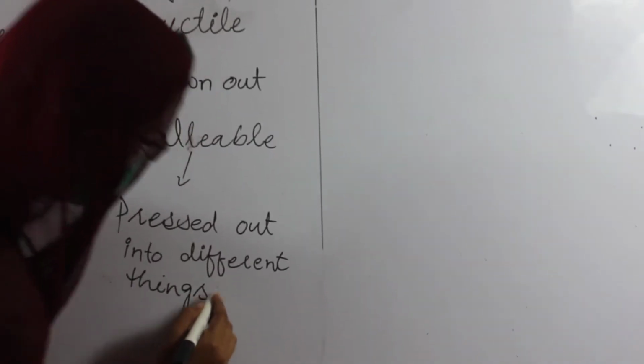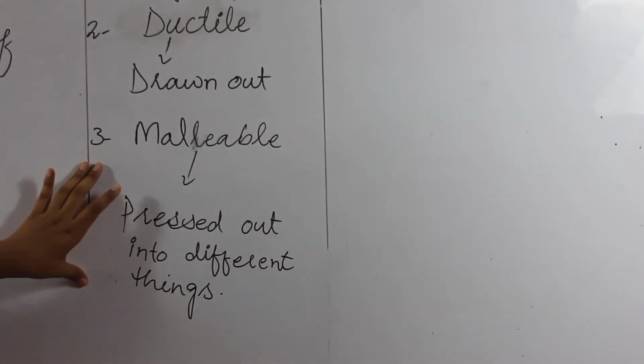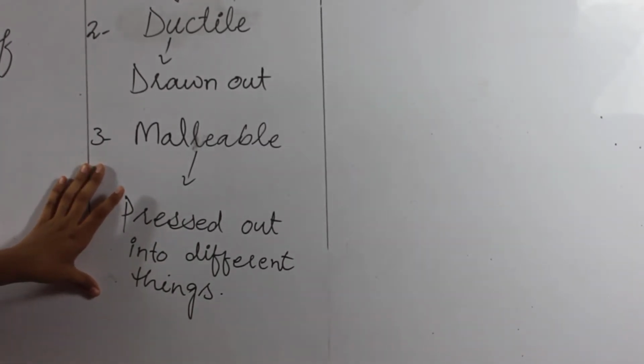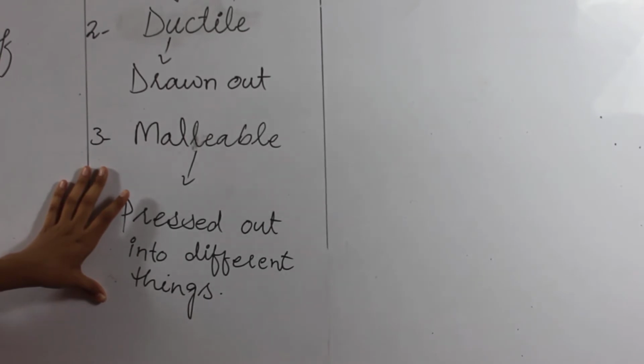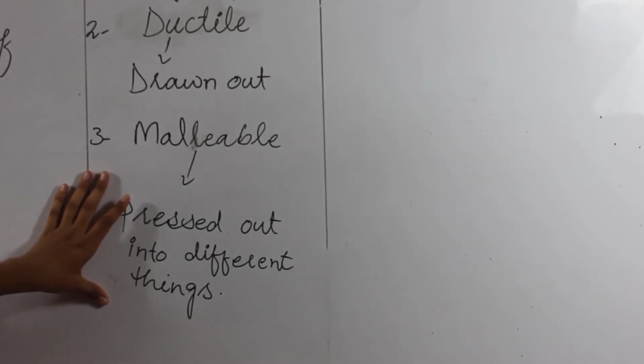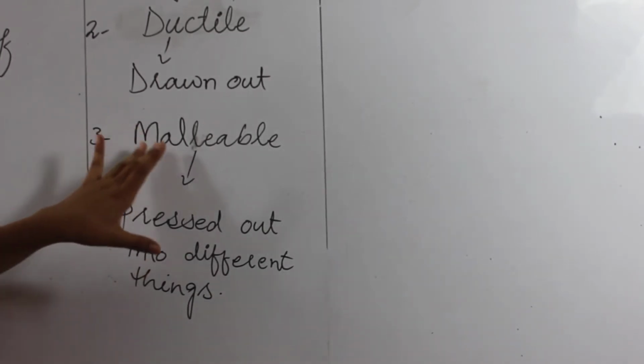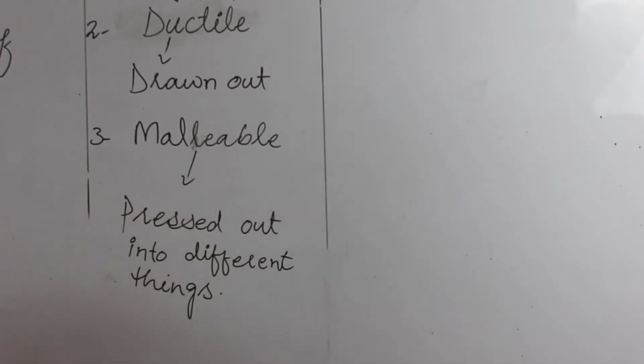We use metal in jewelry, in cooking utensils and home utensils. We use metals and we can say that metals are malleable.